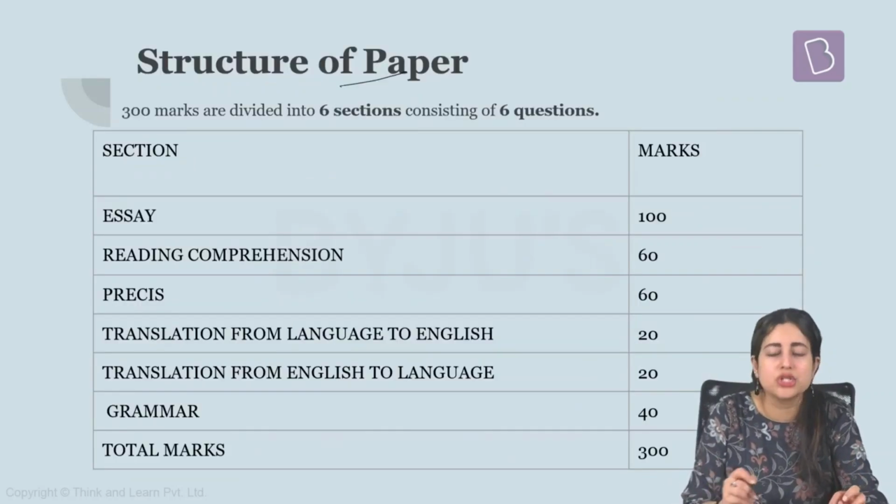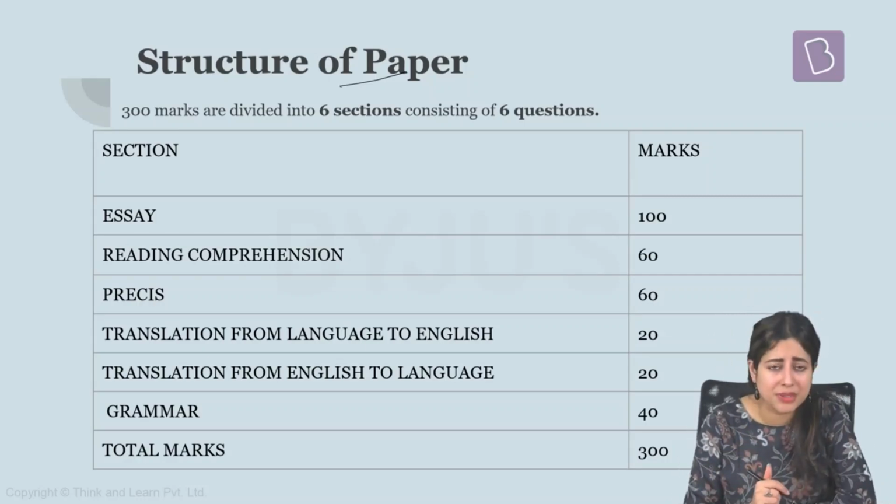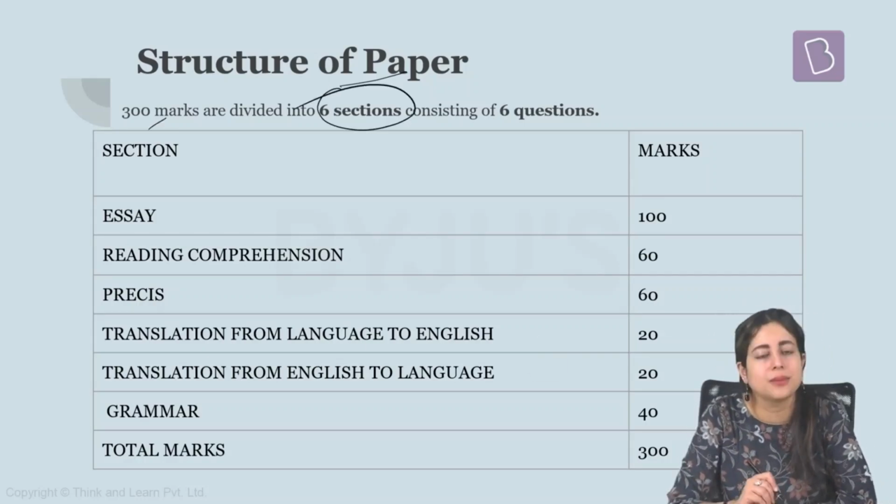Now, once the language is decided, if you talk about the structure of the paper, that is, which types of questions or which segments are asked in the paper, please remember that these 300 marks are divided broadly into 6 segments or 6 areas. And each of these again carries 6 questions each. These broad segments are: one is essay.